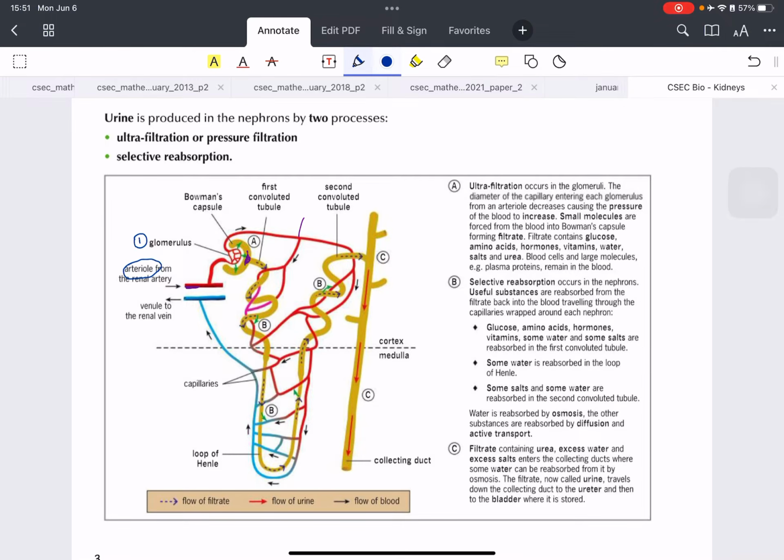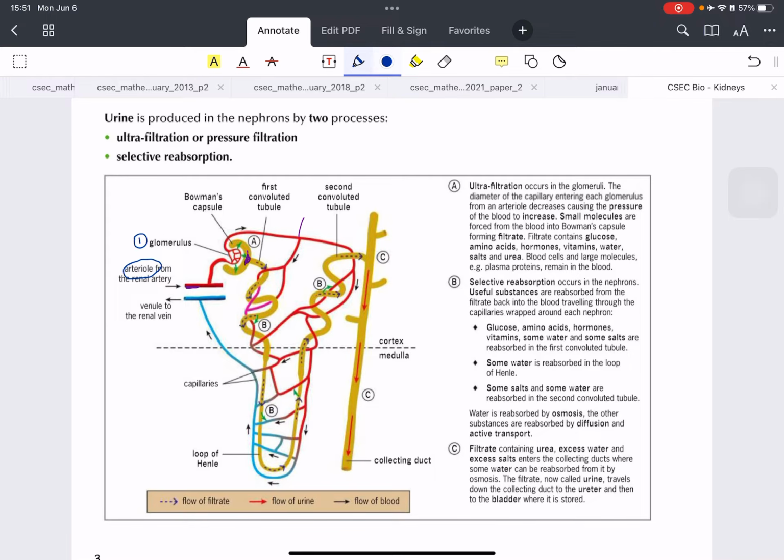Now you will see in the glomerulus, the arteriole balls up into a very tight knit ball there, so the blood is going to increase in pressure at this junction, and that is going to filter certain things into the Bowman's capsule.